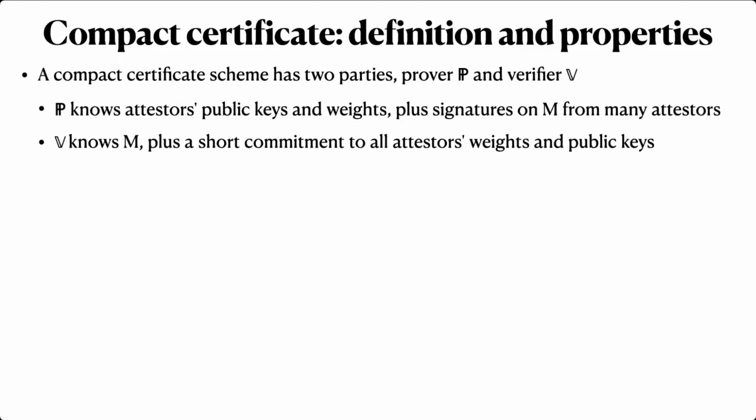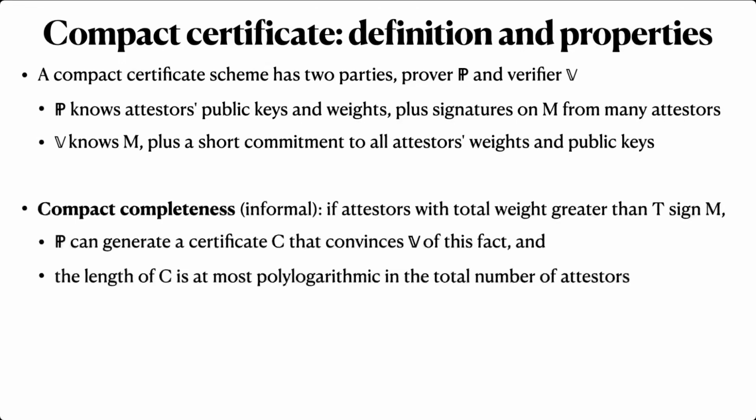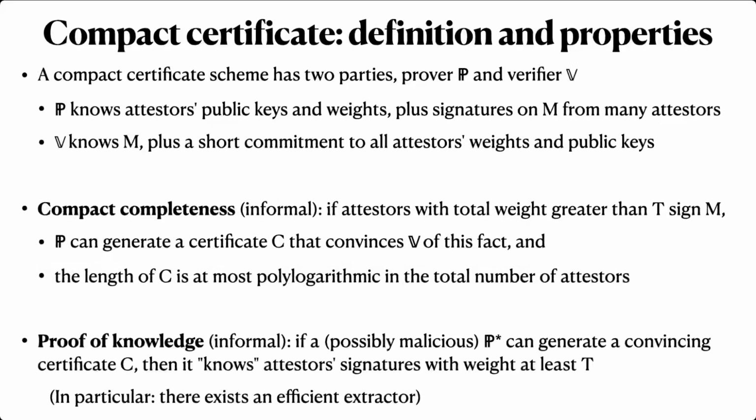A compact certificate scheme has 2 properties. First, compact completeness means that if the prover indeed knows sufficiently weighty signatures, it can convince the verifier of this fact using a certificate that is very short, in particular, at most polylogarithmic in the total number of attesters. Second, proof of knowledge, informally, means that any prover who generates a convincing certificate actually knows a sufficiently weighty set of signatures. Here, knowledge is defined in the usual way, in terms of an extractor algorithm.